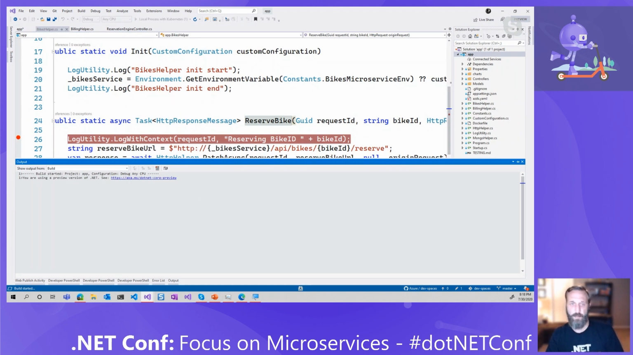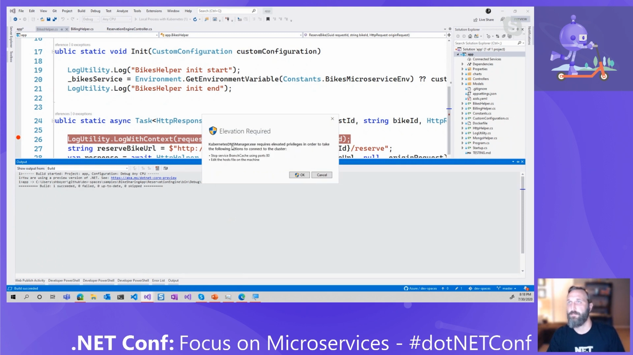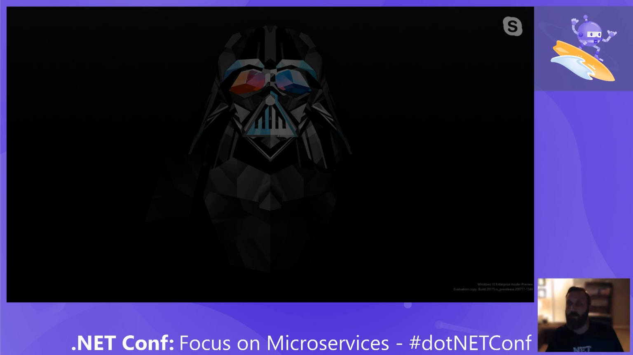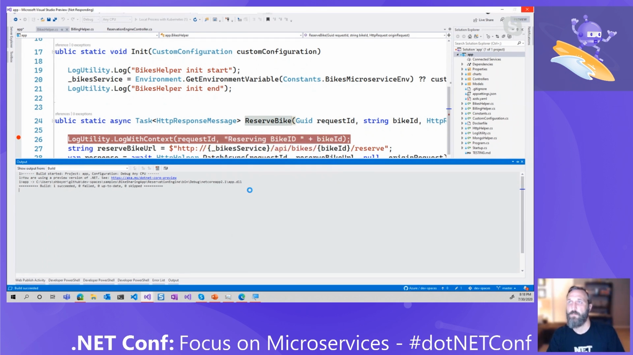I have a couple of windows I'll drag over here. So it's connecting to our service right now up in AKS. There we go. And it's going to say, we need to make sure it's OK for us to mess with your DNS. Say, yep. Yeah, go ahead and make the change. It's fine. This might take a little second. There we go.